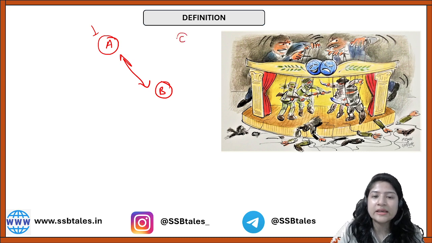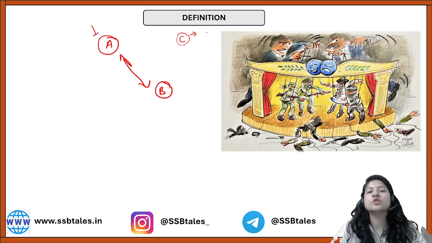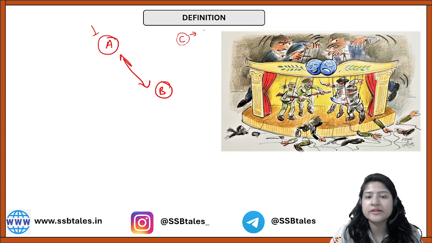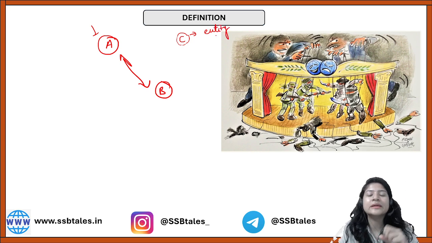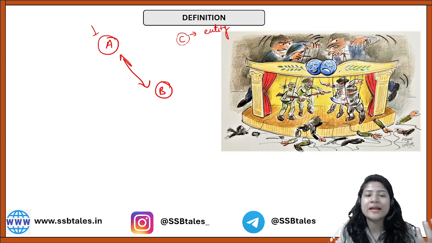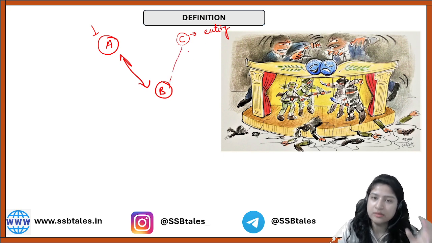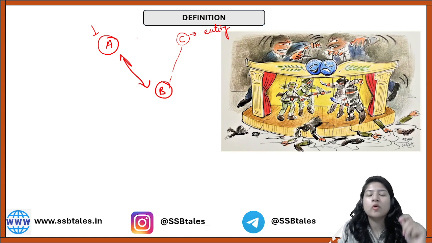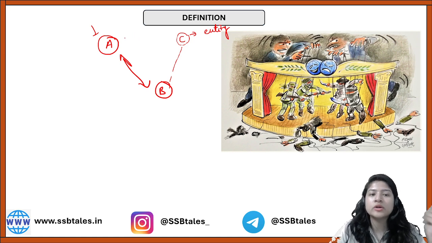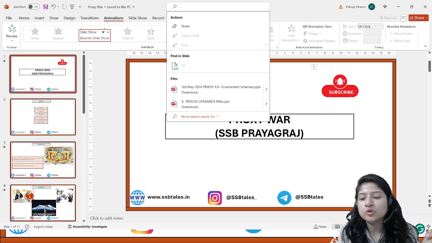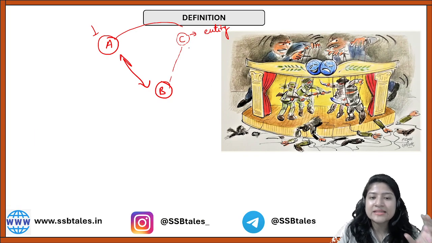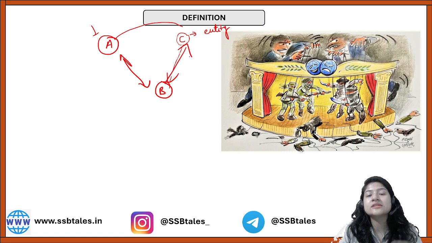There is a C, which can be a separate country or a rebellious group that exists in the B country itself. So in proxy war, instead of direct confrontation, A will provide funding and various other support to the C entity, and then C and B are going to fight. So this is known as proxy war.